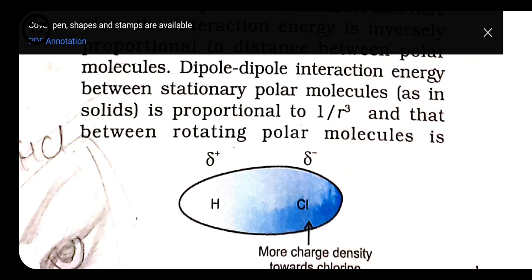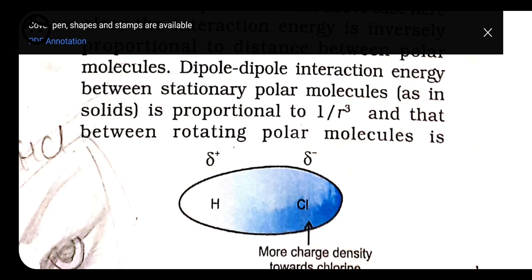Here they make a covalent bond through sharing of electrons, but due to the partial negative and partial positive charges, they have some interaction between each other. The greater the dipole moment of the polar molecule, the greater the magnitude of the dipole force.